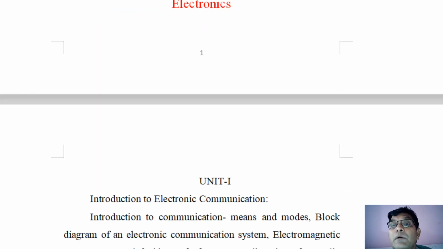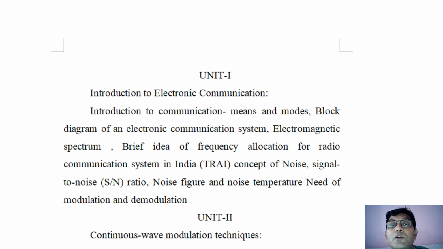Unit number 1 is Introduction to Electronic Communication. In this unit, we are going to study the means and modes of communication, block diagram of electronic communication system, electromagnetic spectrum, and many other details such as TRAI, the Telecom Regulatory Authority of India, and its benchmark for frequency allocation.